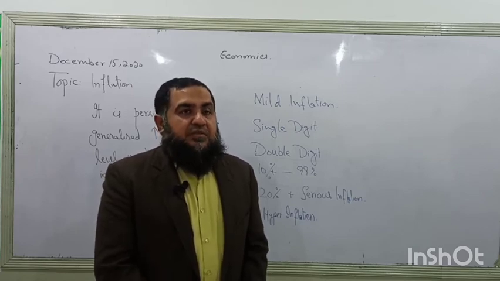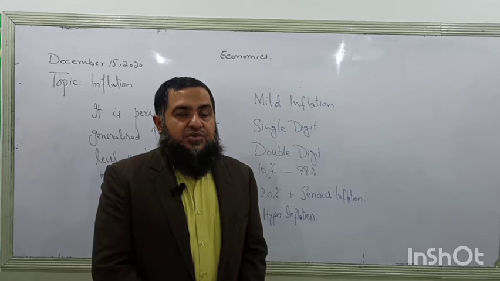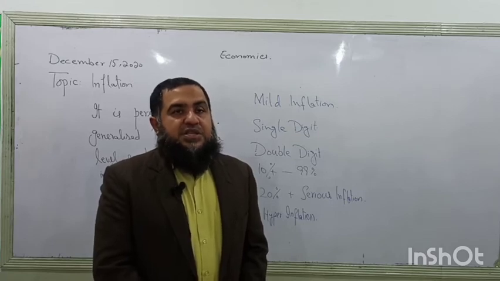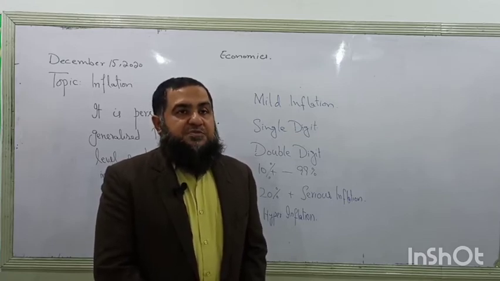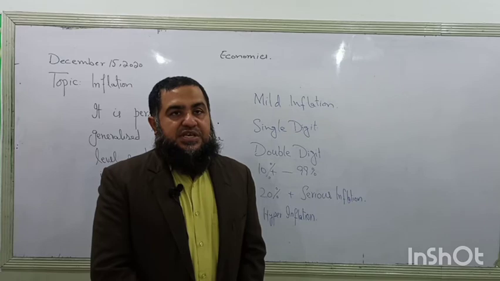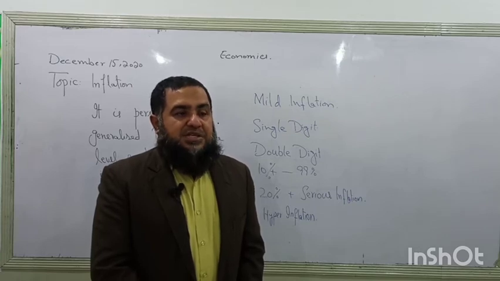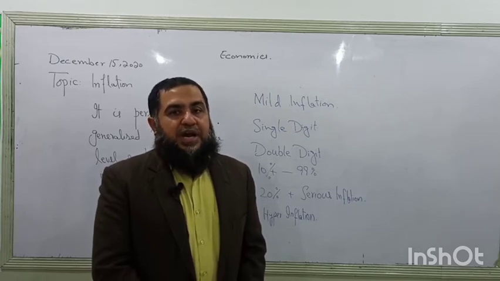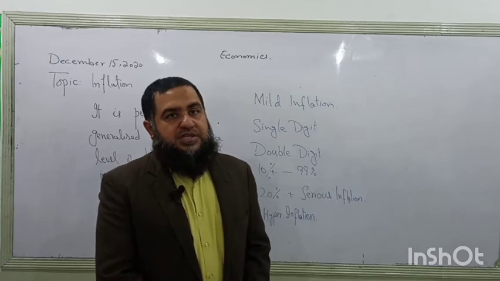So when money is losing its value, what happens? There will be less purchasing power of money. More money is chasing a few goods and services. We have a basket of money to buy a handful of goods and services.